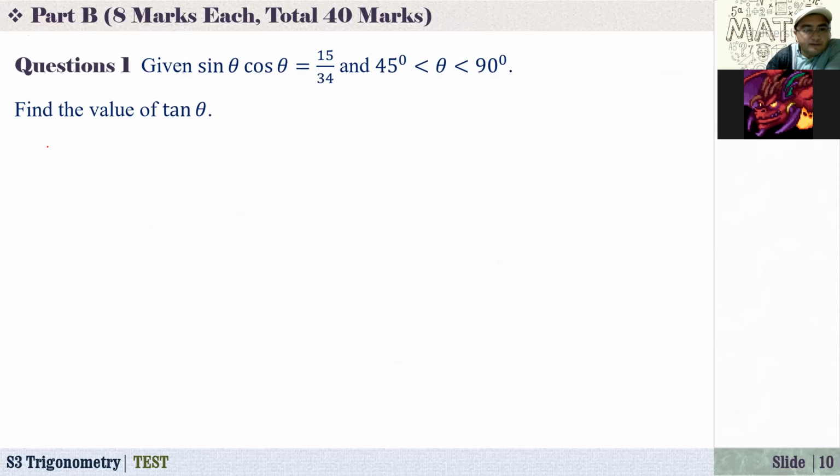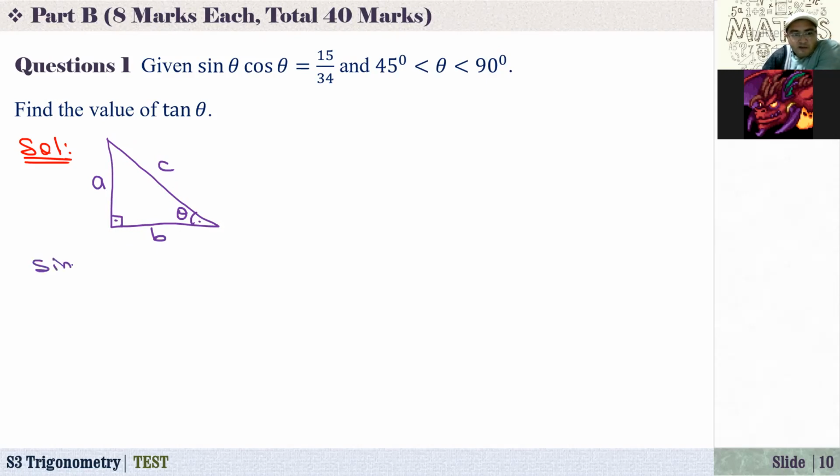Okay, now again, we already did a similar question. So suppose that since angle theta is between 45 and 90, it is an acute angle triangle. And let this be our reference triangle. Suppose that this angle is theta. Now suppose that this side is A, and this side is B, and this side is C. Now from here, what is sine of theta?